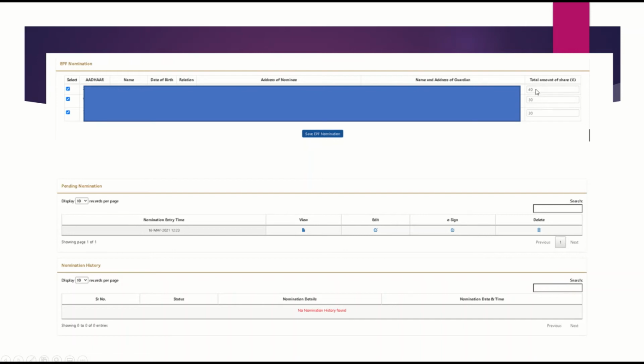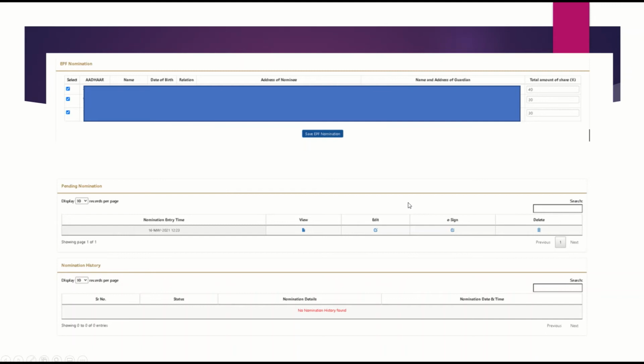Then you can share the amount, like how the 100% amount is going to be shared between the family members. So you can say, okay, 40, 30, 30, or 20, 20, 20, how we are going to divide amongst the family members. Once this is done, you have to save the EPF nomination here, click it here.